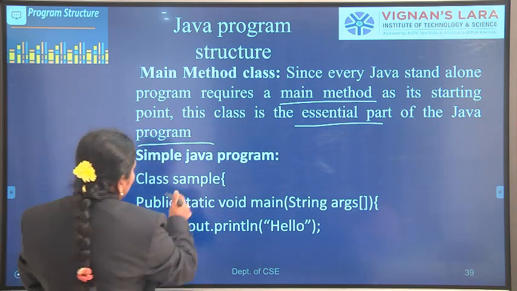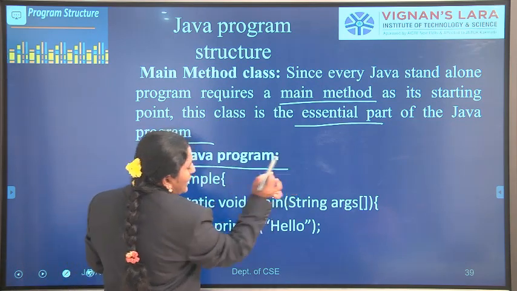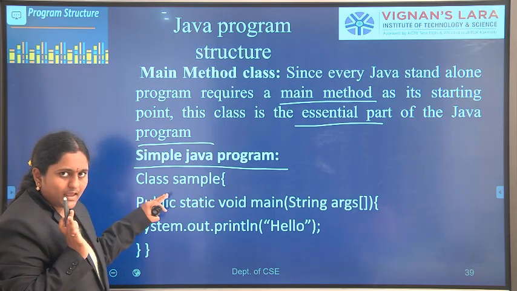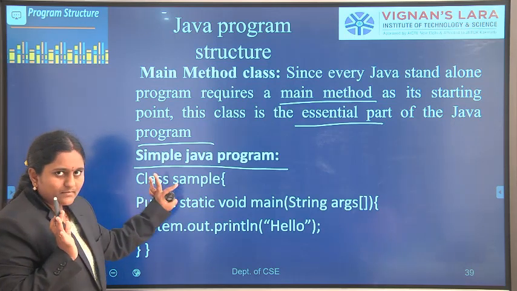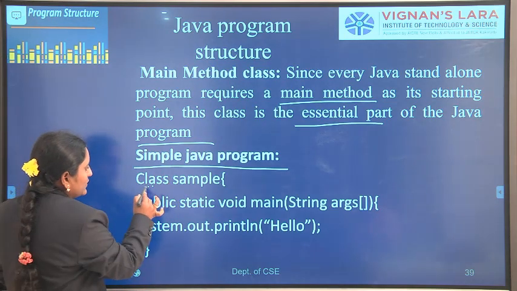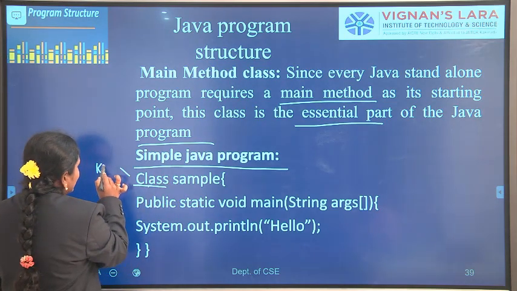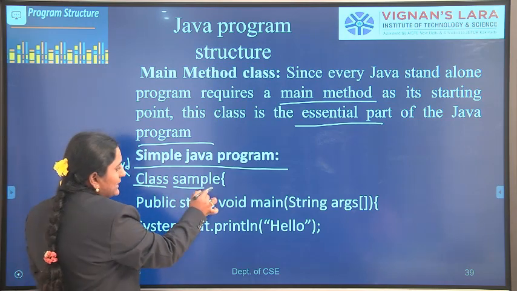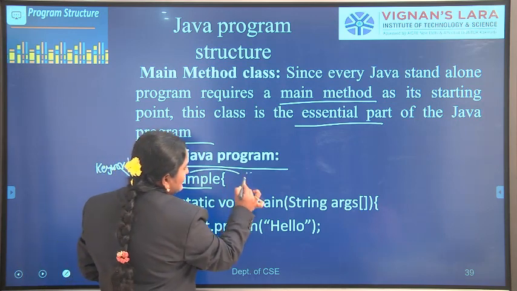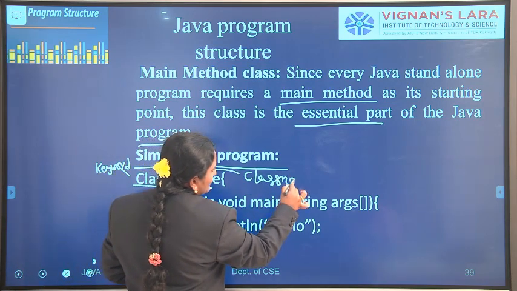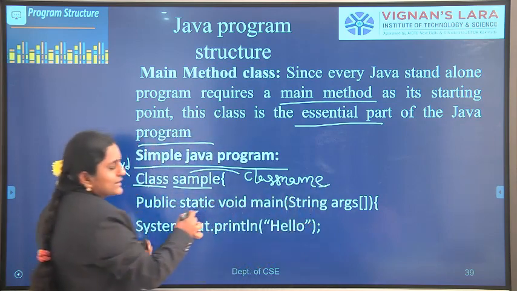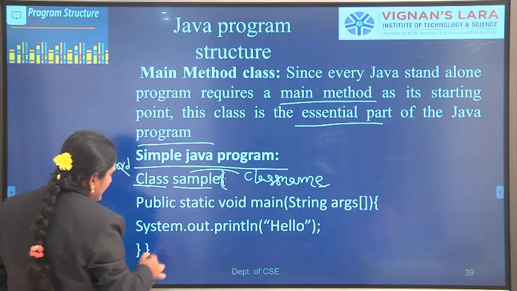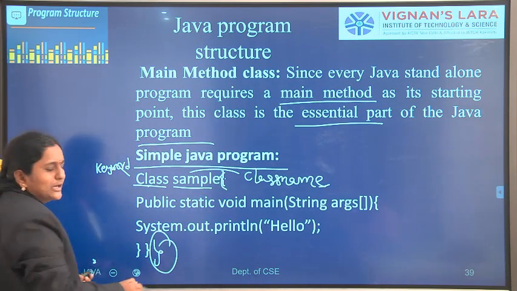So let us consider this simple Java program. All of you observe. Here, class sample. Class is a keyword. Sample is the class name. After the class definition, we open the curly brace, and at the end of the program, we close the curly brace.